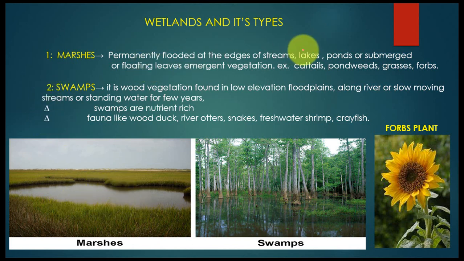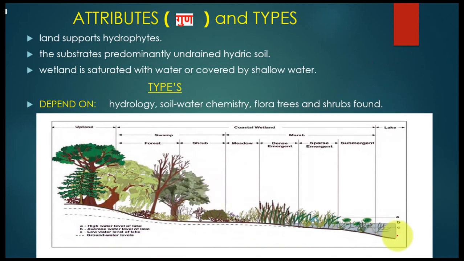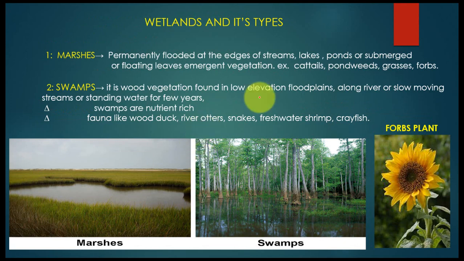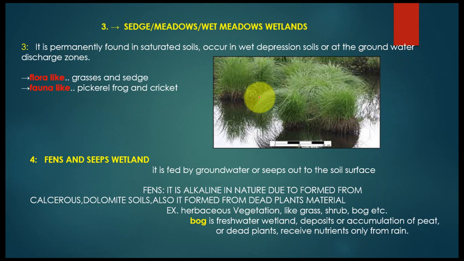As you can see here, it is permanently flooded at the edges of streams or lakes. This type of vegetation emerged, like this is the water, and this type of vegetation was formed. They are just floating on the river water along the coast or streams. Like here, this type of marsh wetland is found, with different vegetation formed. These are swamp vegetation. In this picture, forest plus shrub. I hope you understood this slide well too. Let's move on to other types of wetland.